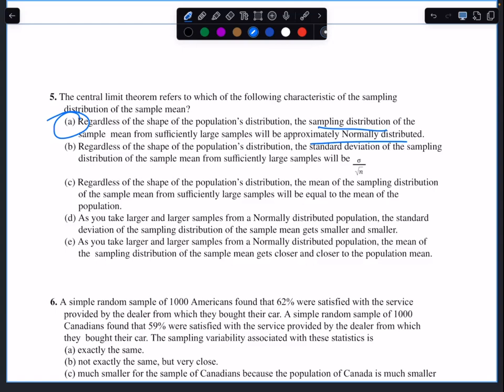I know you're probably saying, well, where's the part about being independent or random? And that's assumed. The central limit theorem doesn't actually say that. The central limit theorem is that nearly normal condition. So when I call it the nearly normal condition, it's really the central limit theorem that's at work right there.